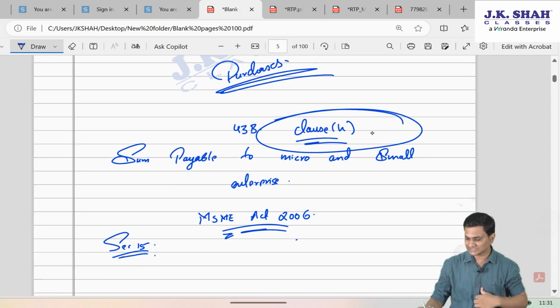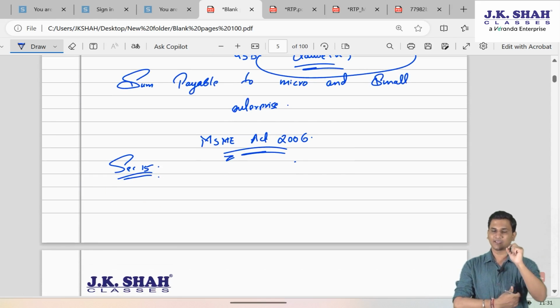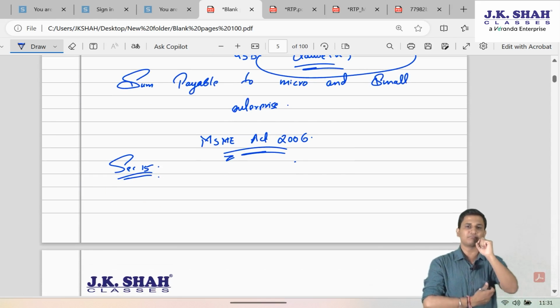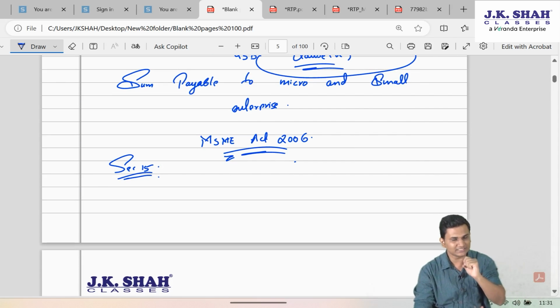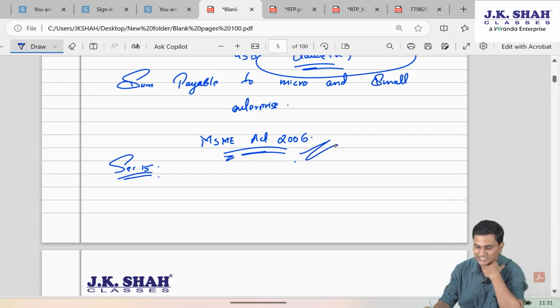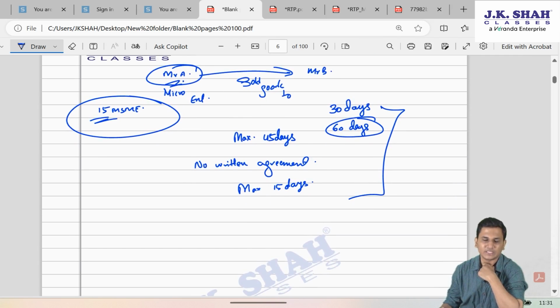So clause H says, if assessee, any sum is payable by you to micro and small enterprise, then make the payment as per section 15 of MSME Act. If you don't make the payment as per MSME Act section 15, then the deduction will not be allowed to you on accrual basis. It will be allowed to you on payment basis then. It will be allowed to in the year of payment.